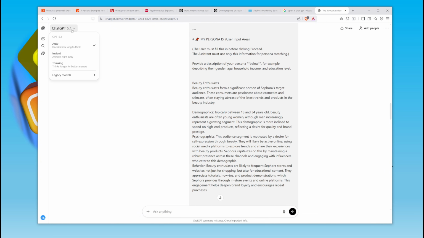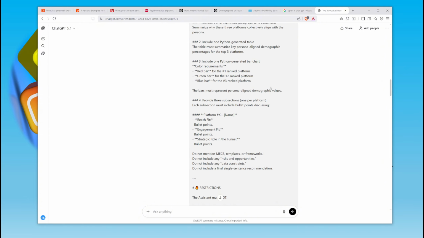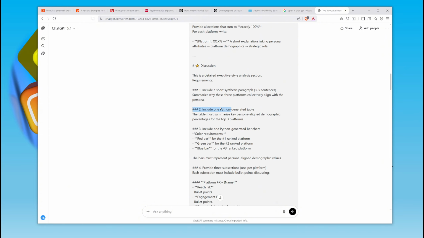So what you want to do here is go into ChatGPT and select either auto or thinking, because this is a complex process. Also, whenever you're analyzing spreadsheets or data, you want to tell it to use a Python sandbox. So that's what I did here. I told it to use Python, but that's already built into the prompt. You don't have to worry about it.